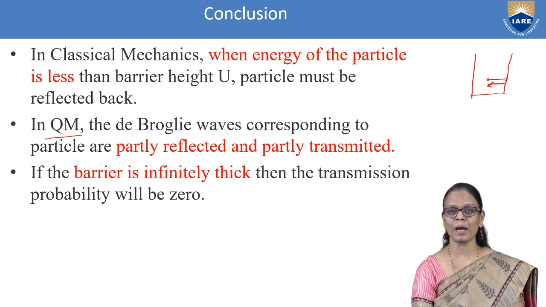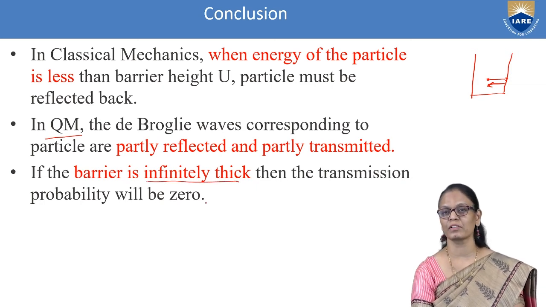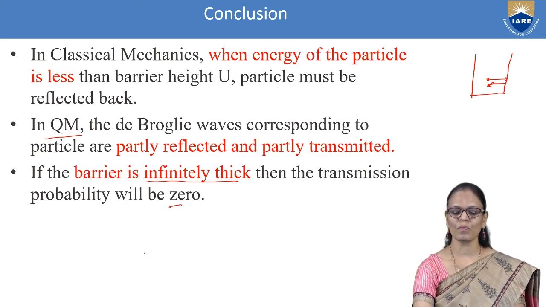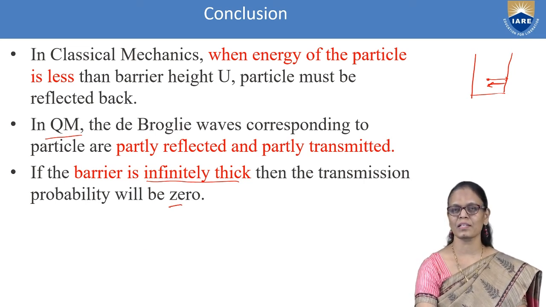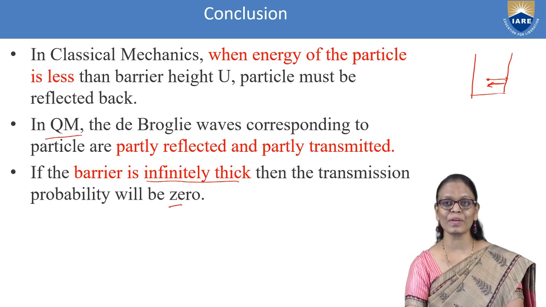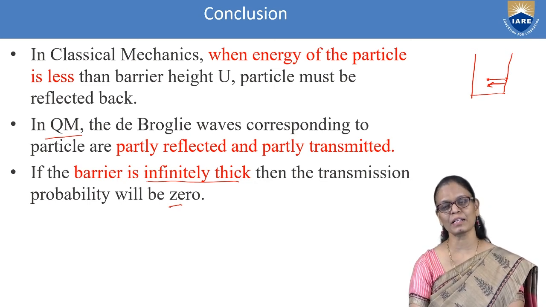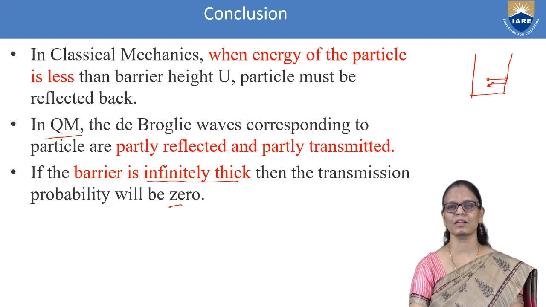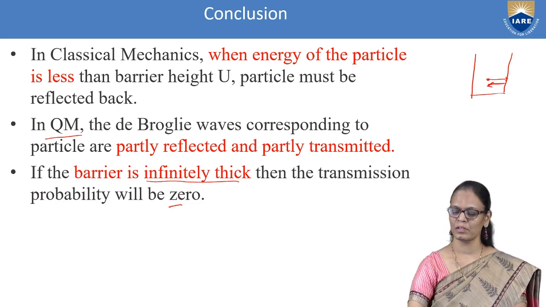But what happens if the barrier is infinitely thick? Then the transmission probability will be zero. It will again be reflected. What we are trying to do here is connect from classical to quantum. In classical mechanics, if the barrier height is very high and the energy is very low, the particle will be reflected. In quantum mechanics, we consider that it is partly reflected and partly transmitted. But if the barrier is thick, then there is no transmission. The probability of transmission is zero, so it has to be reflected back.